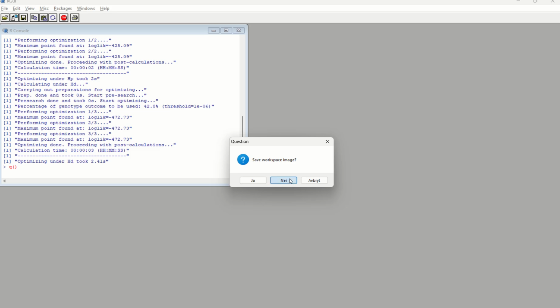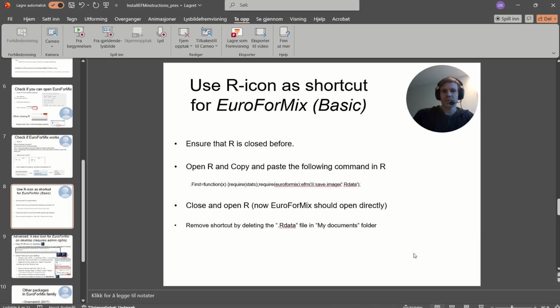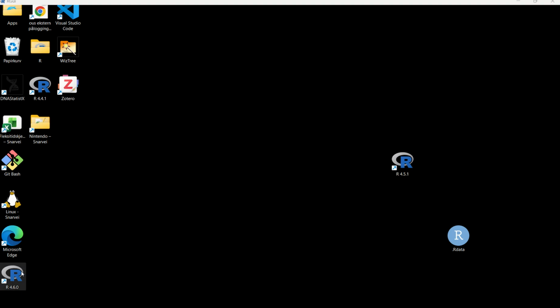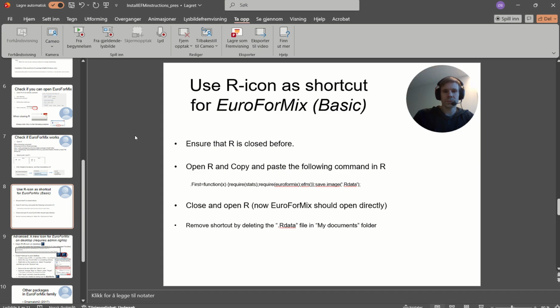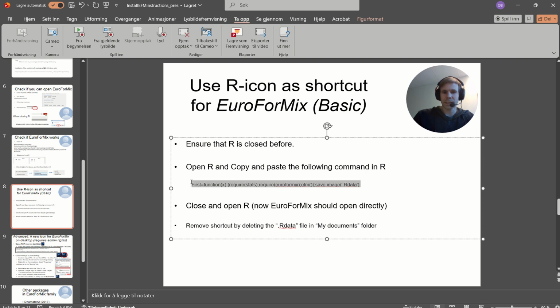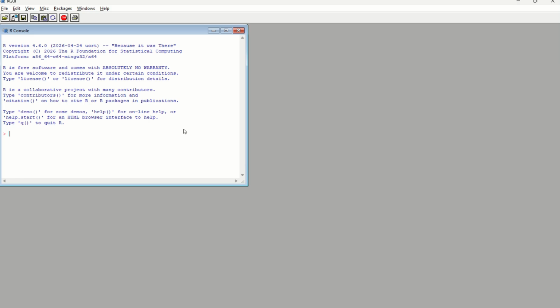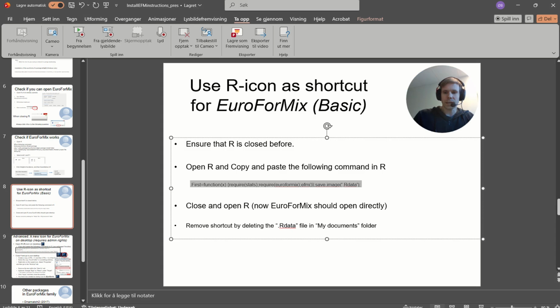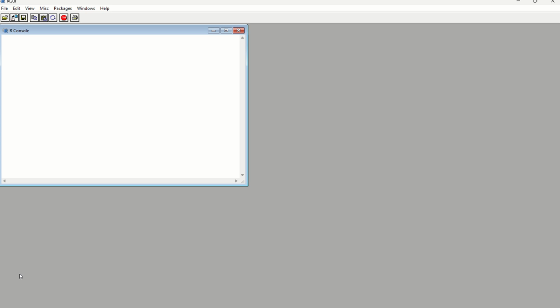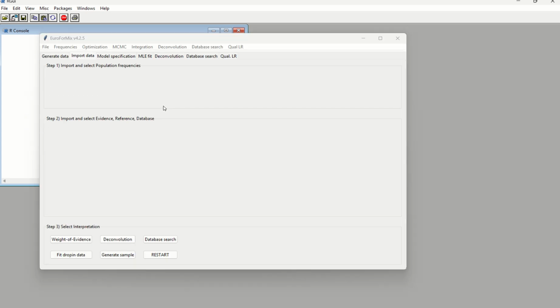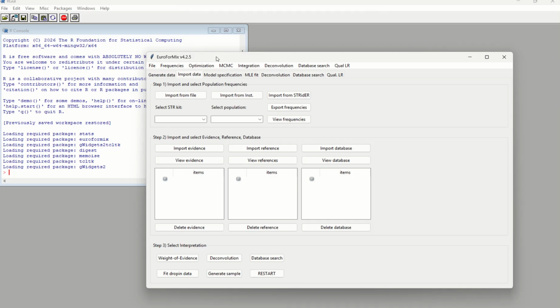One possibility is to open a new R session, and I will copy paste this command here, the first command. I put in this command and I close R and I open R again. Now this time I open R, EuroForMix is automatically open.